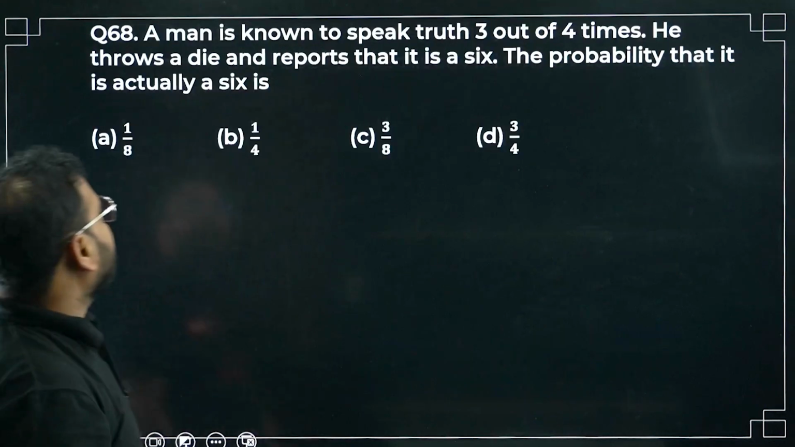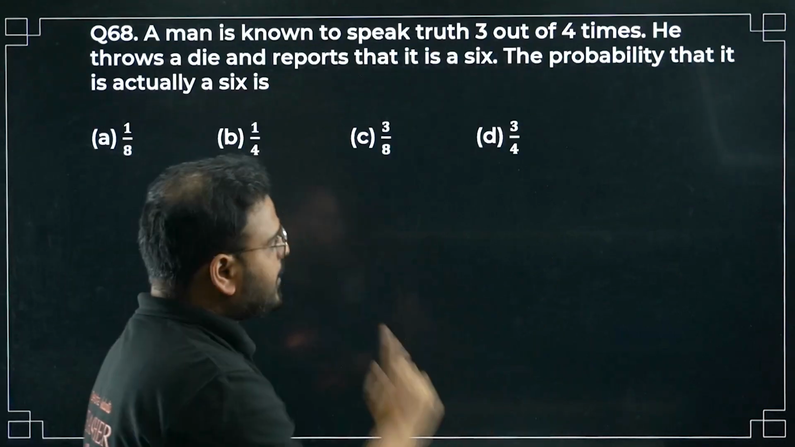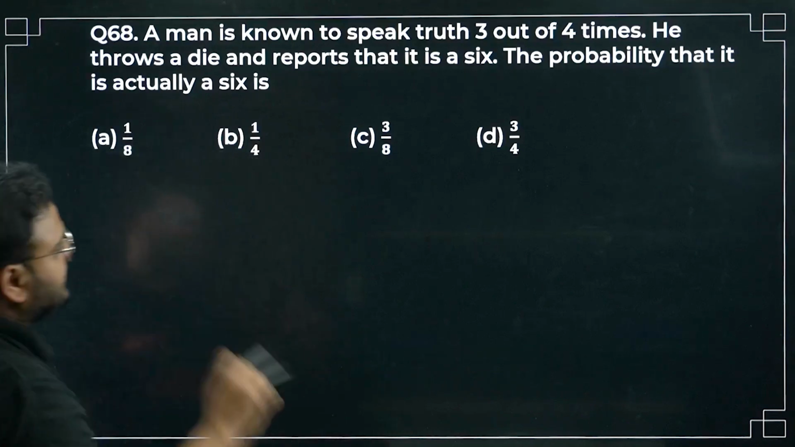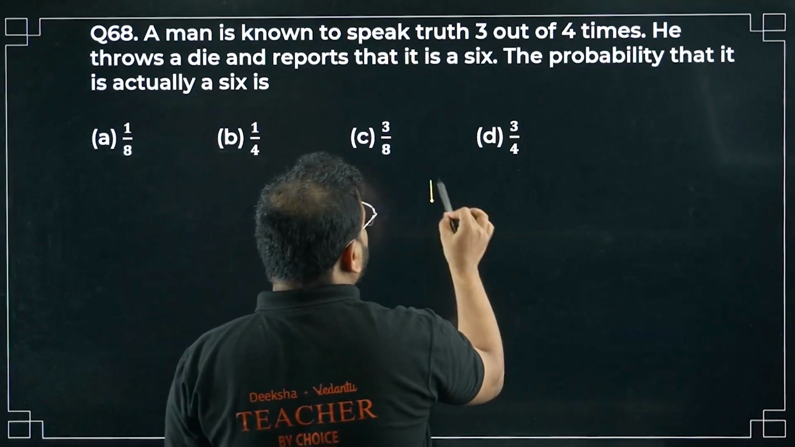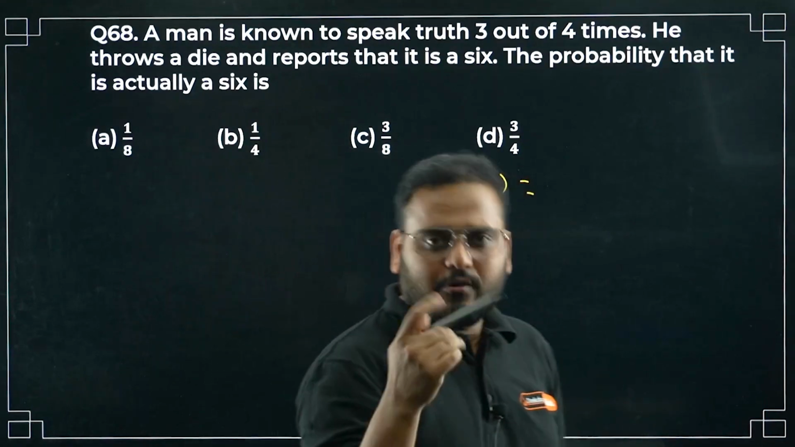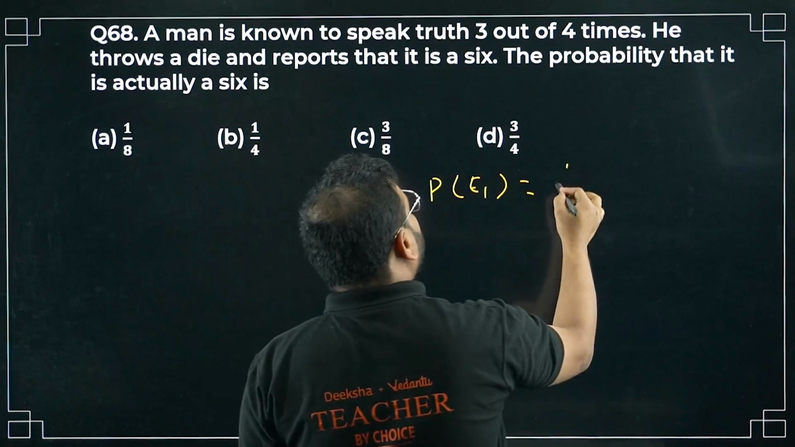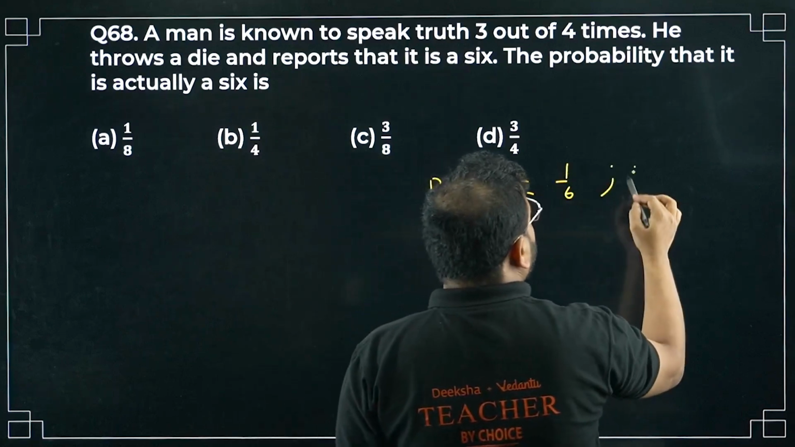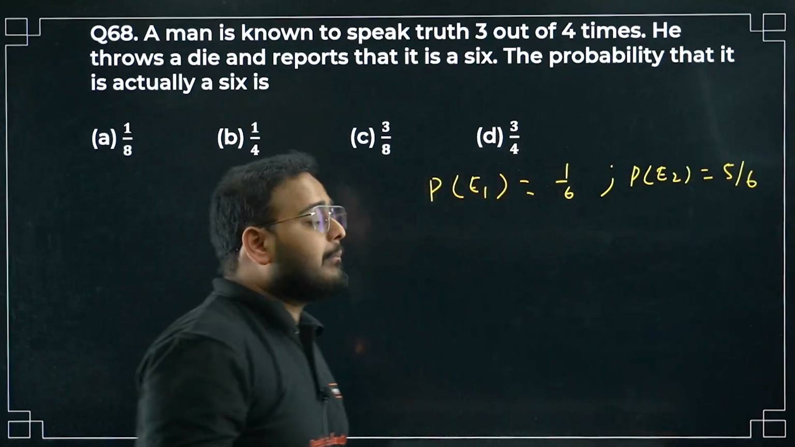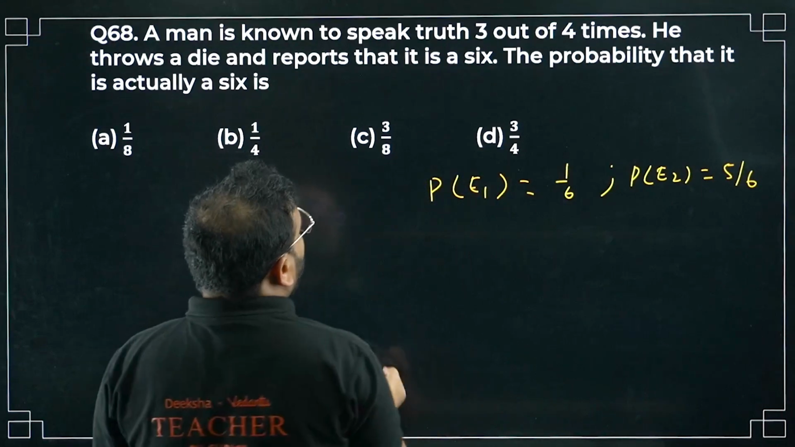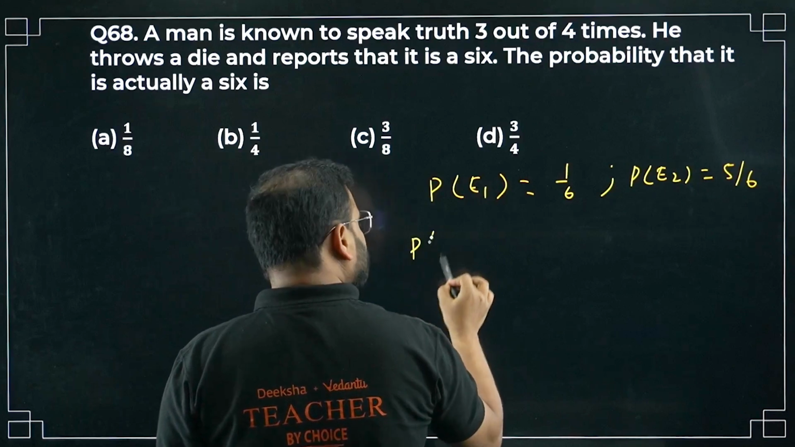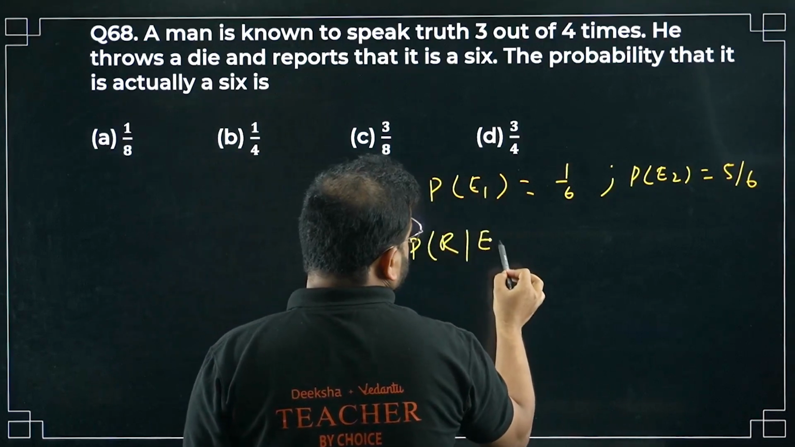68 now. A man is known to speak truth 3 out of 4 times. He throws a die and reports that it is a 6. So the chance of getting 6 is going to be, if you throw any die, 1 by 6. Only one time you can get 6 in a fair die. And not getting 6 will be 5 by 6. What are they asking? The probability that it is actually a 6.